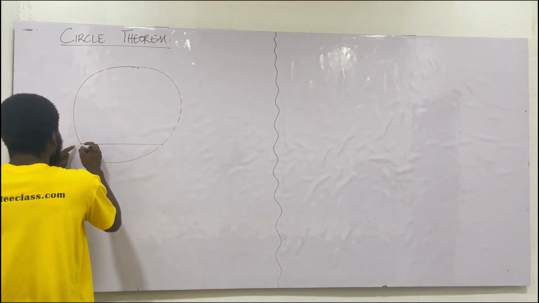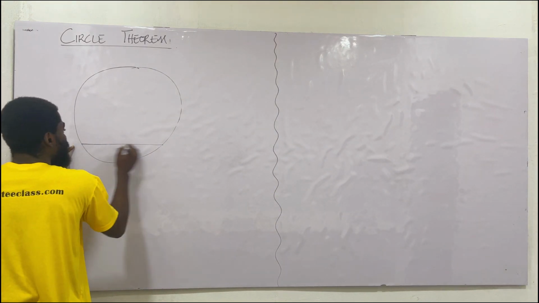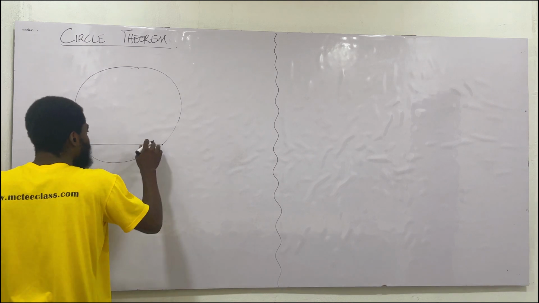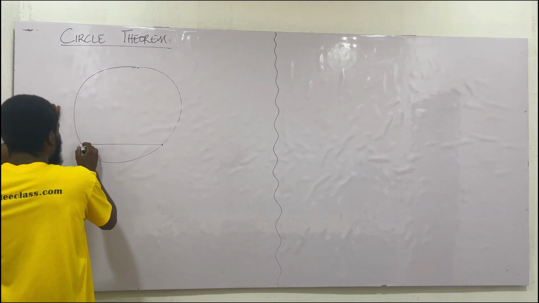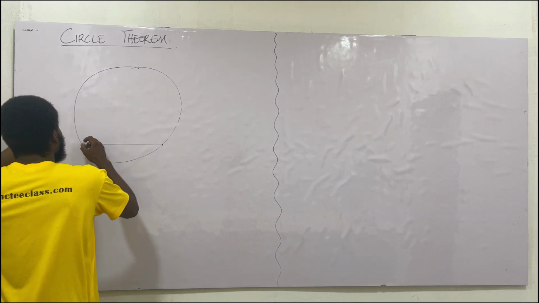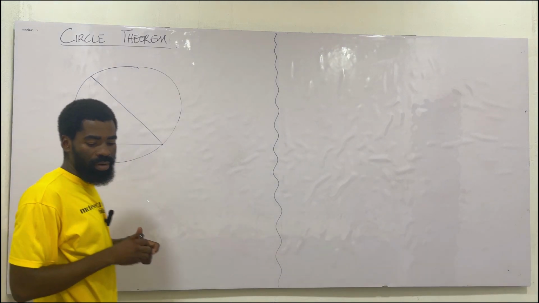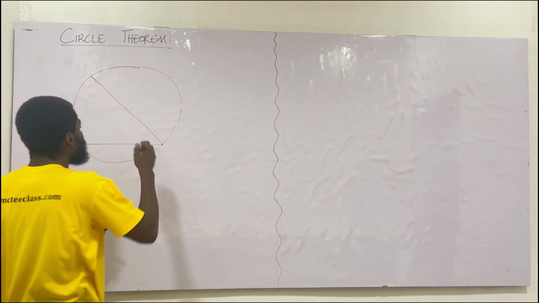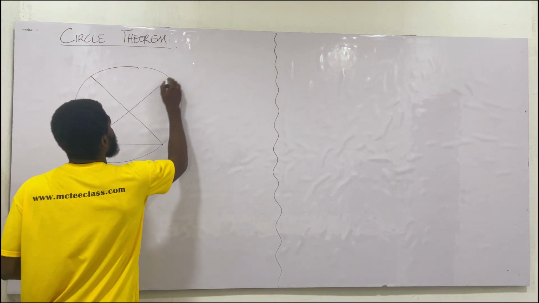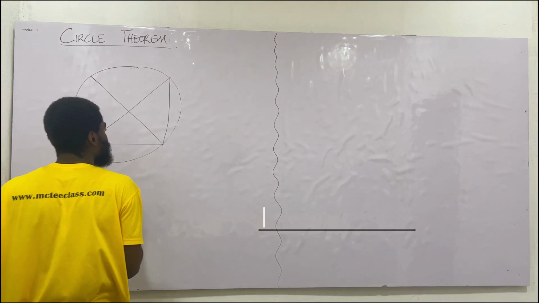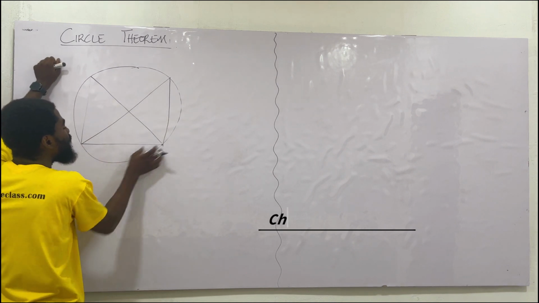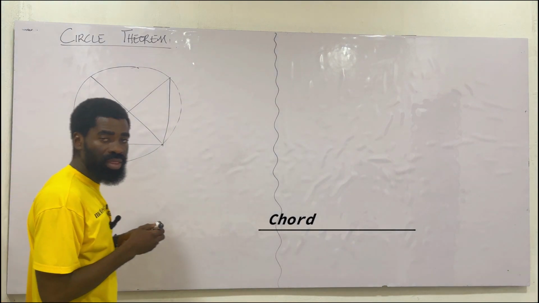So I'm saying that we have this chord. What's a chord? A line that is drawn from one end of the circumference to the other. So I have the chord. Then I have a triangle on this chord. Another triangle on this chord. This is very important to me. That means these two triangles are sharing the same chord. That's one thing you should look out for.